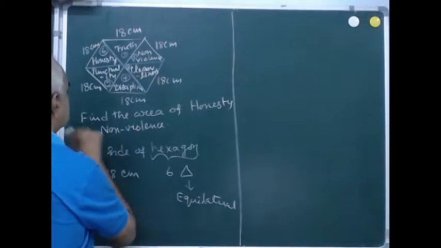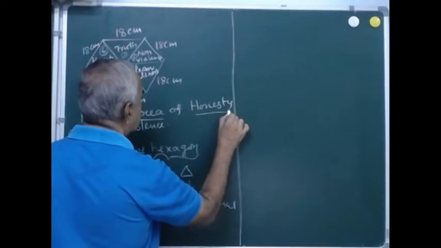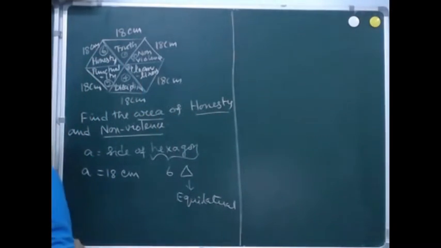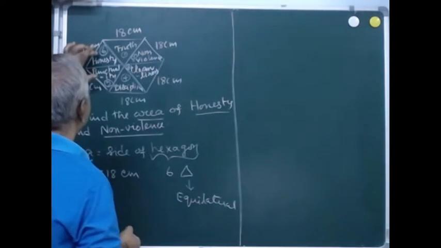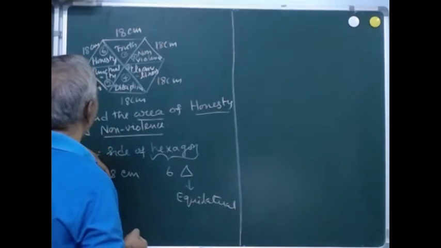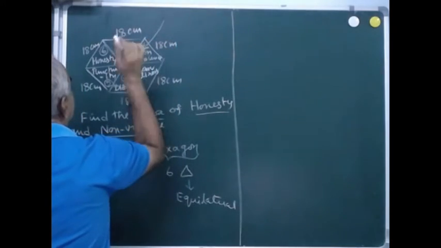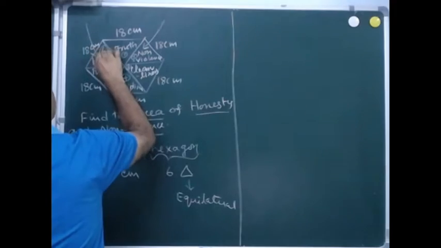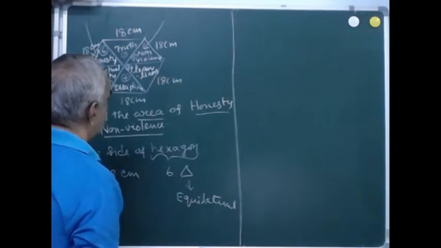Now what is asked here? Find the area of honesty and non-violence. So we have to find out honesty. Where is honesty? Triangle 6. And where is non-violence? Triangle 2. So we have to consider triangle 2 and triangle 6. In fact, both of them are equal values only.